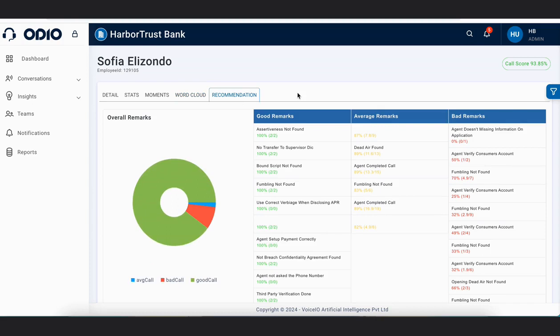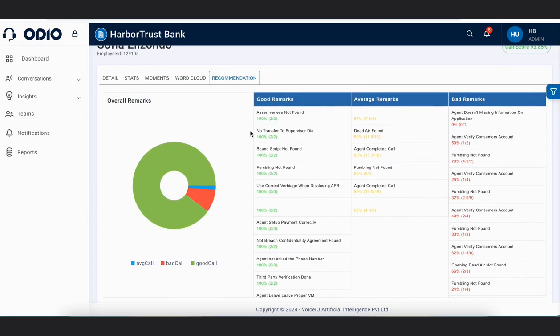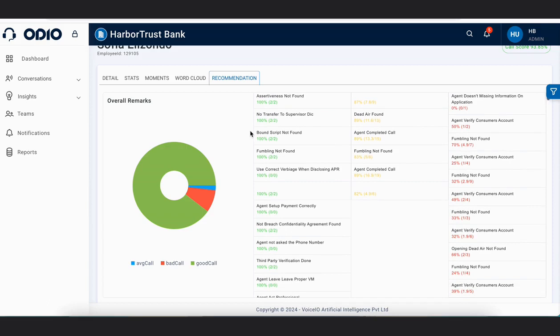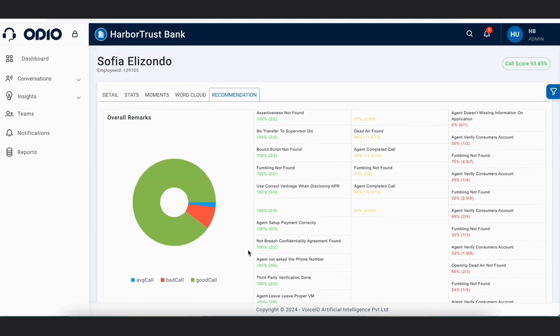Then we have the recommendation tab, the agent recommendation tab. So overall, how Sophia is performing in general. You can see overall for Sophia, good calls are 312%, average calls are 6%, bad calls are 29%.